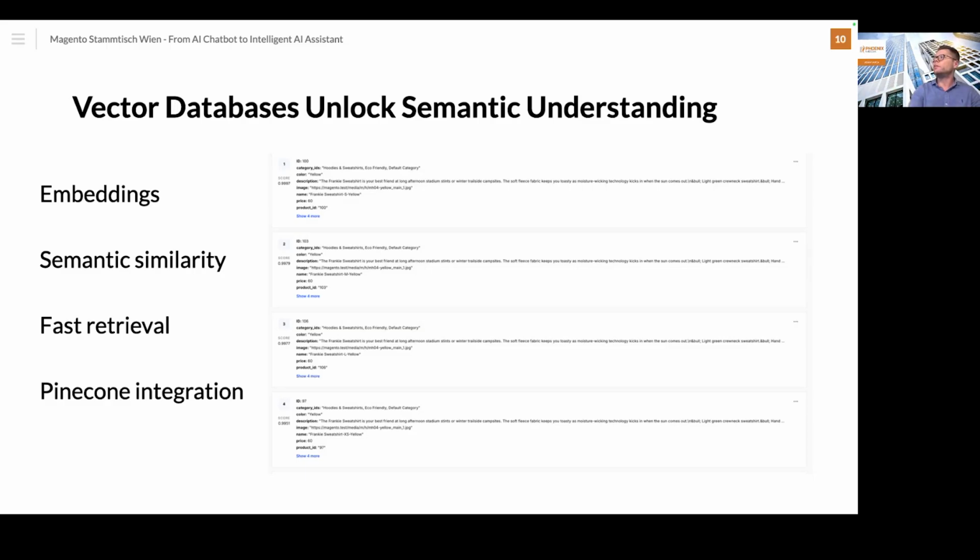And as you can see here on the screenshot, it's simple data from Magento, and the product information is added as numerical embeddings. For every product, we have these numerical embeddings, and this is the embedding form we are using for semantic search. So every product has some kind of numbers, and based on these numbers, within this RAG model, we can provide the correct product to the customer.